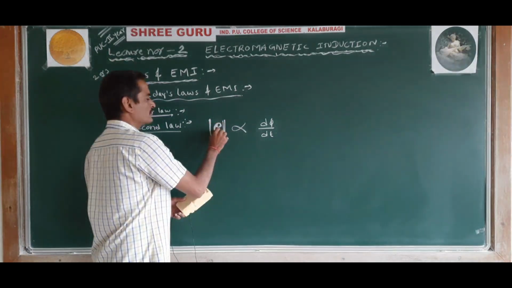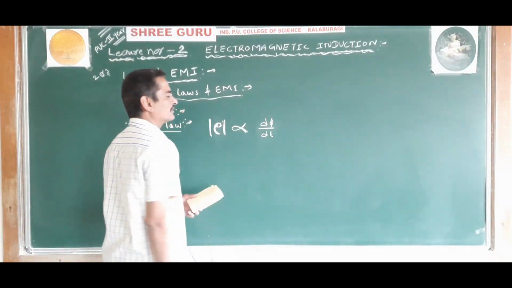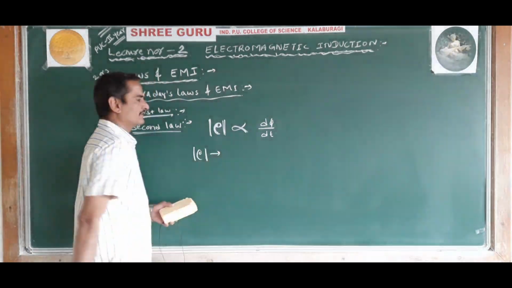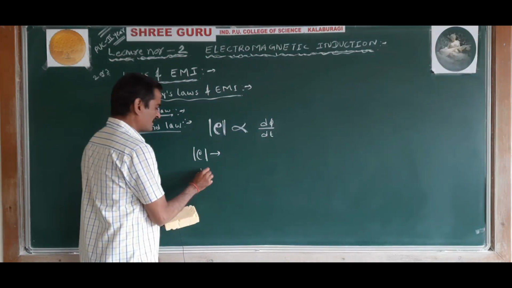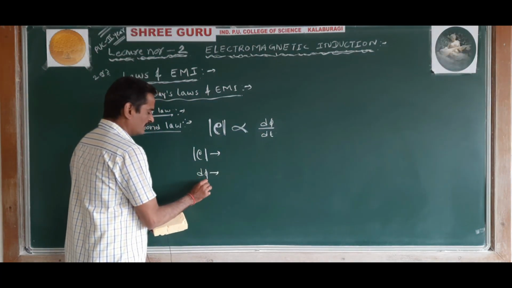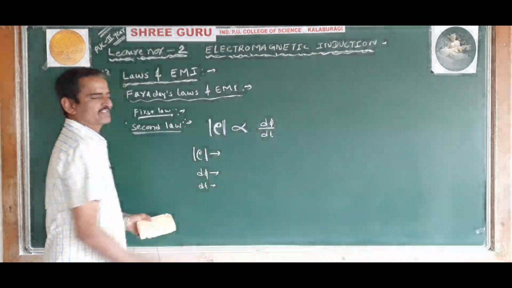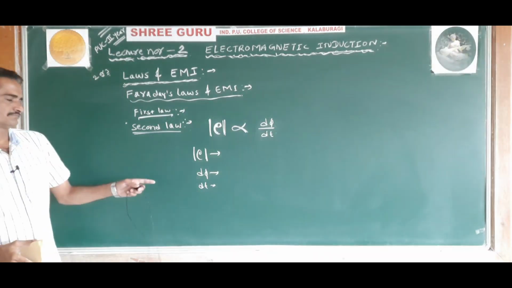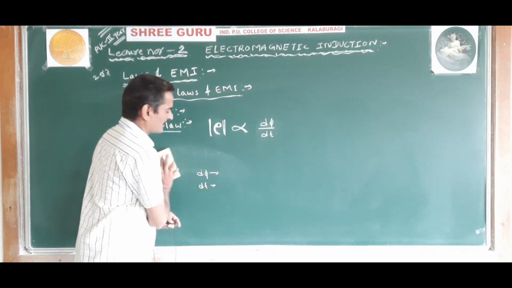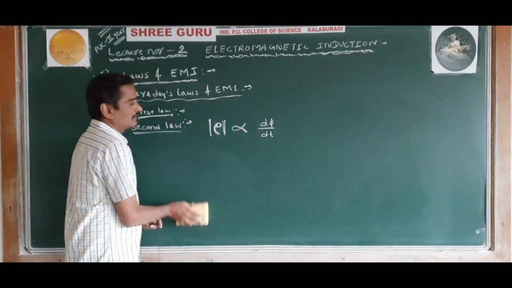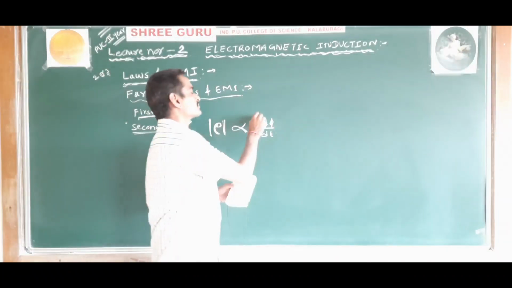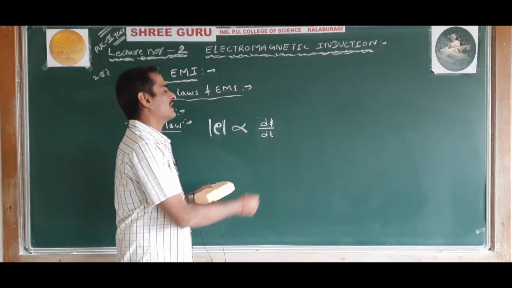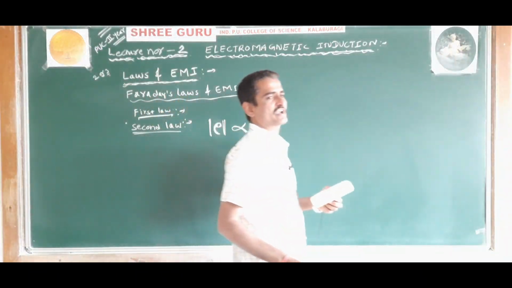The magnitude of the induced EMF is directly proportional to d phi by dt, where small e is called the magnitude of the induced EMF, and d phi is the change in magnetic flux in a time interval dt. Understood? So this means the magnitude of the induced EMF will be directly proportional to the rate of change of magnetic flux.